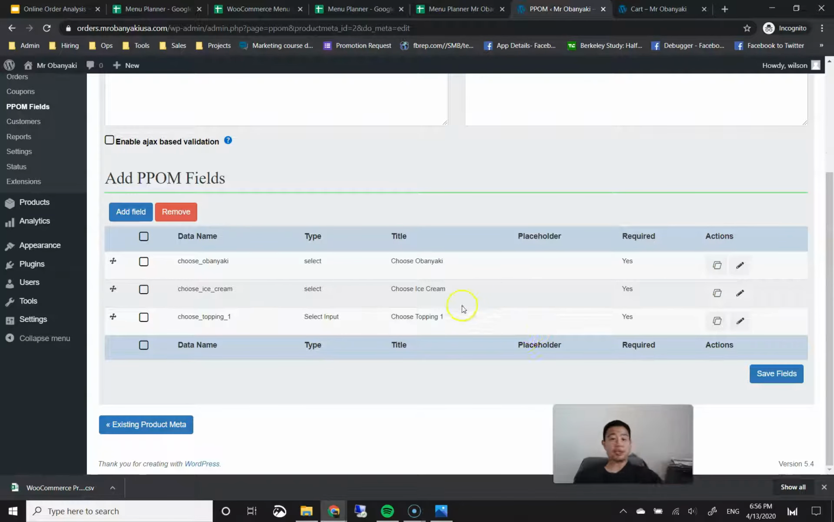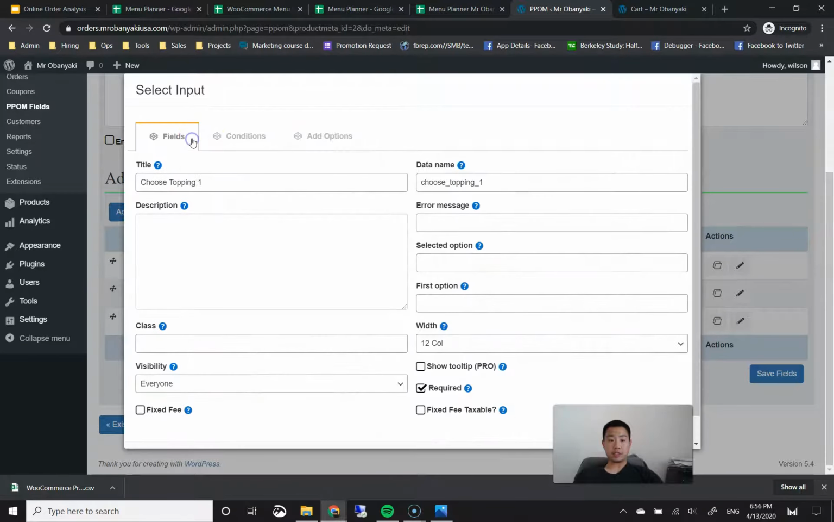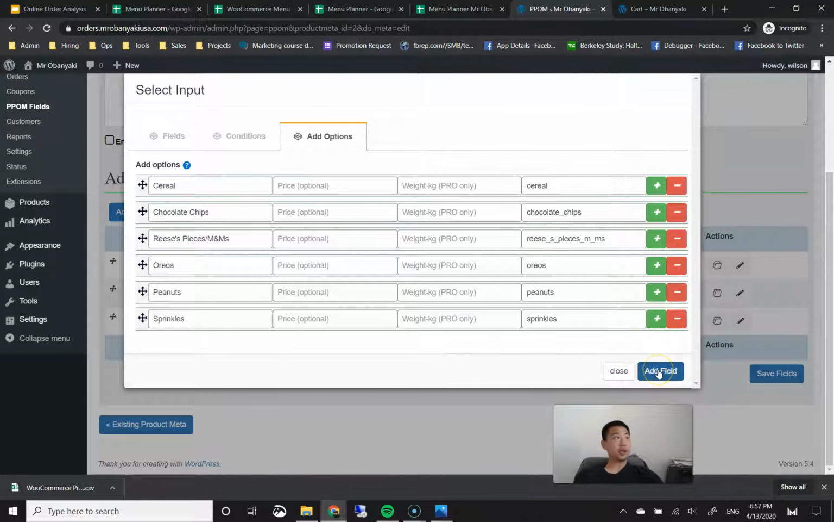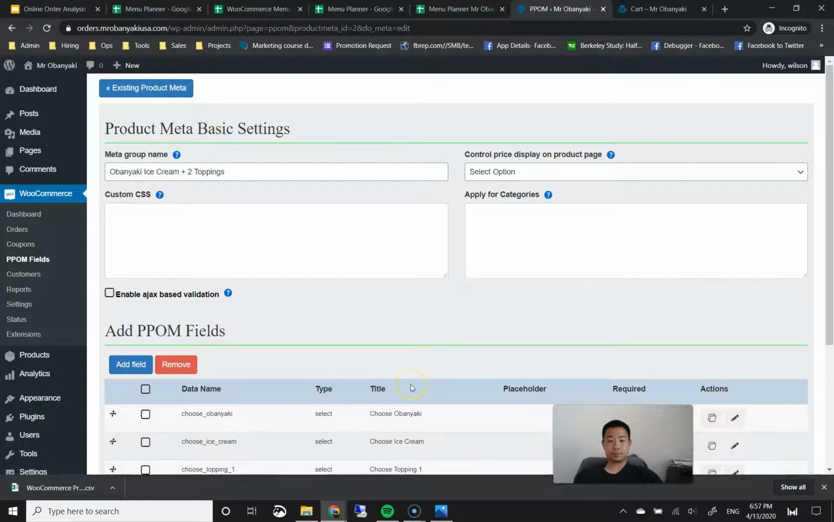All right. Then we're going to add in choose topping number 2. And you might be thinking, do we really need to type in all these toppings again? Well, actually we don't, because if you look at the choose topping 1 row, one of the actions is these 2 papers on top of each other. And what that means is that you can copy that same exact field into the next field. So I'm going to click on this, and then you can see that another pop-up box is going to show, and we're going to name this topping number 2, but keep everything else the same. So I'm going to click on add field here. And now we have a choose topping 2. Then I'm going to click on save fields.